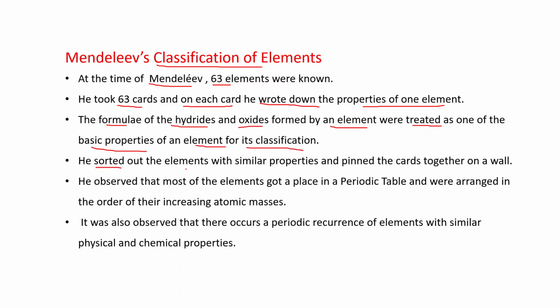He sorted out the elements with similar properties and pinned the cards together on a wall. He observed that most of the elements got a place in the periodic table and were arranged in order of their increasing atomic masses. It was also observed that there occurs a periodic recurrence of elements with similar physical and chemical properties.